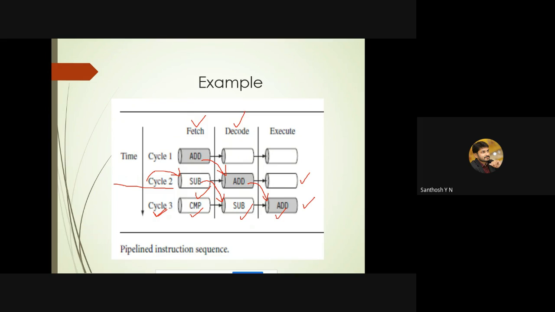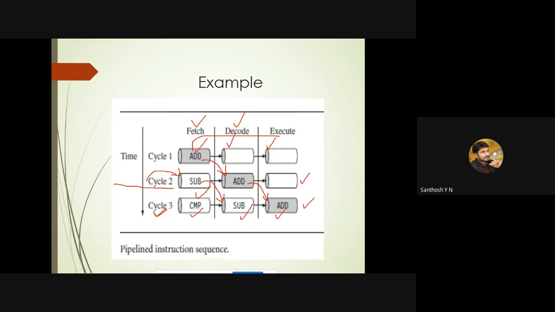Why do we do this? The importance of the pipelining concept is that it enhances the execution speed, and it provides instructions to the processor much faster for execution. If there were no pipelining, it would first fetch the addition instruction, decode it and execute it.